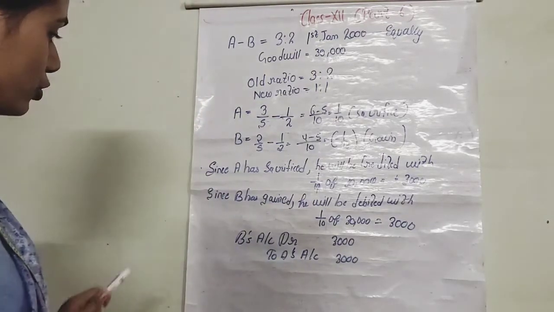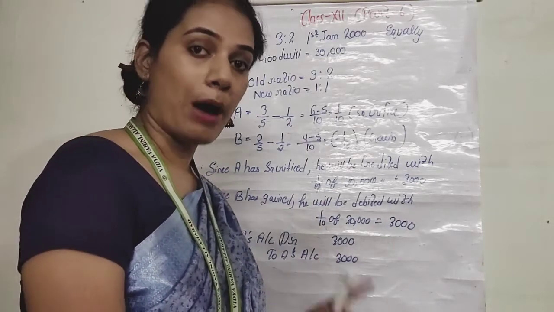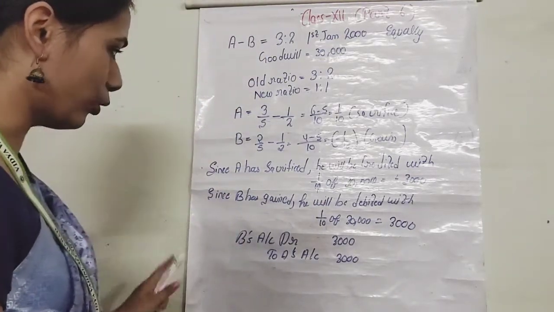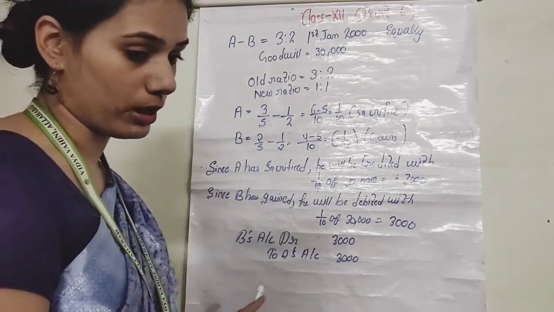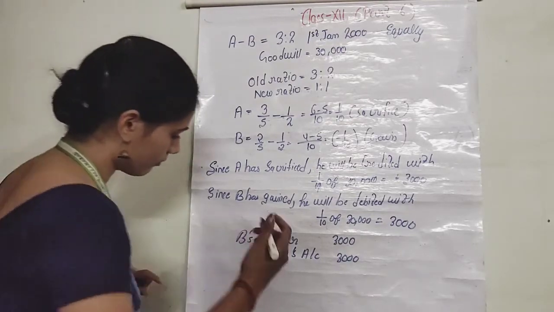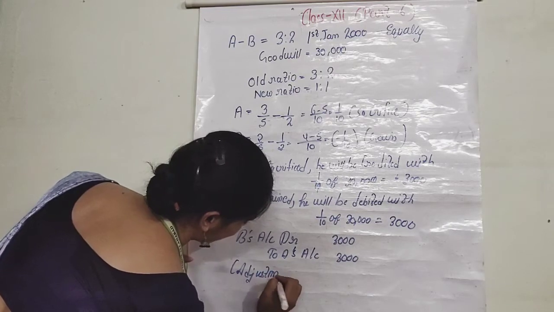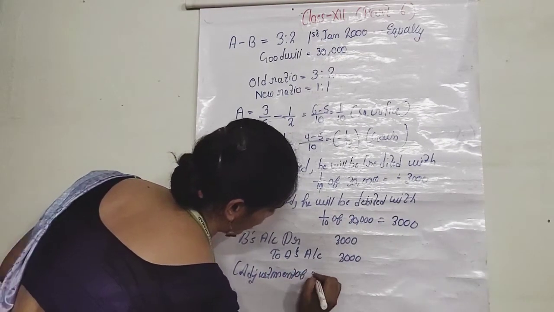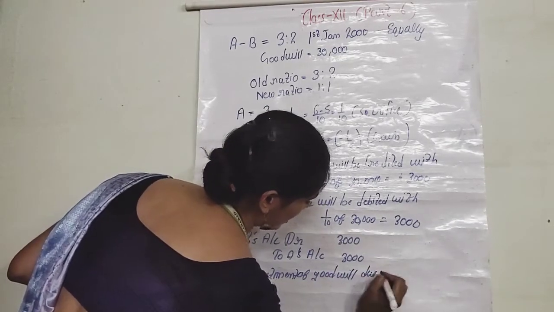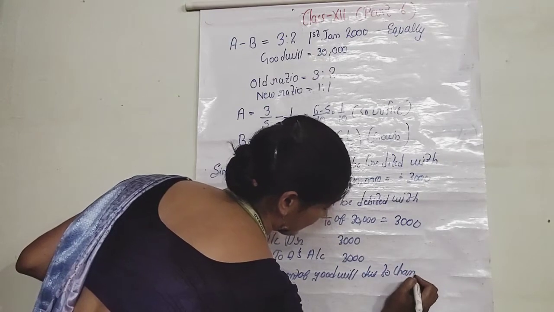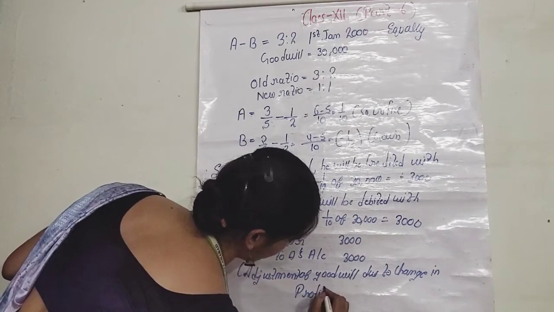Firstly, we will have to calculate the sacrifice or the gain by the partners, and then we will calculate the share of the partners of the goodwill. Then we can write the narration here: adjustment of goodwill due to change in profit sharing ratio.